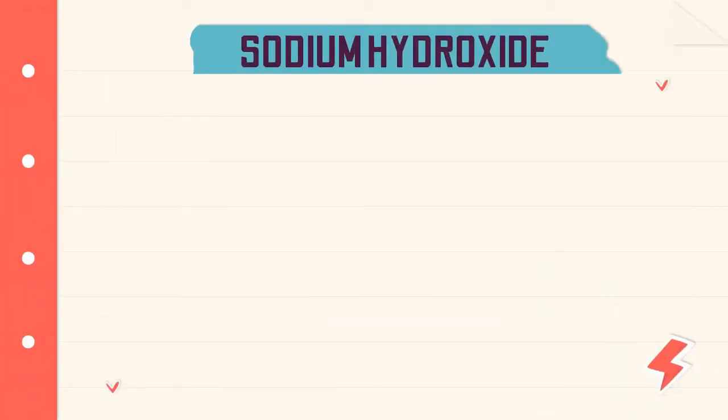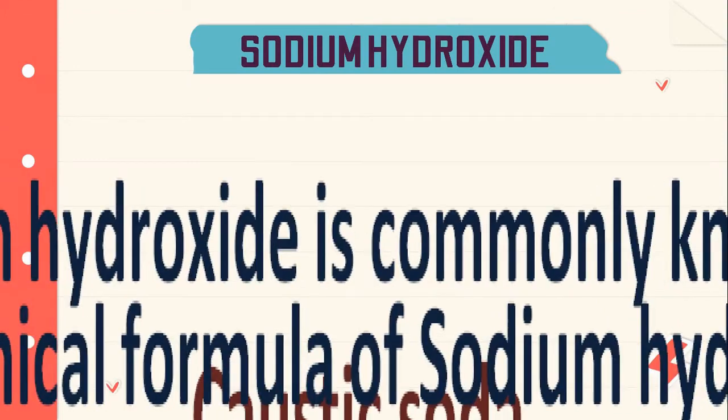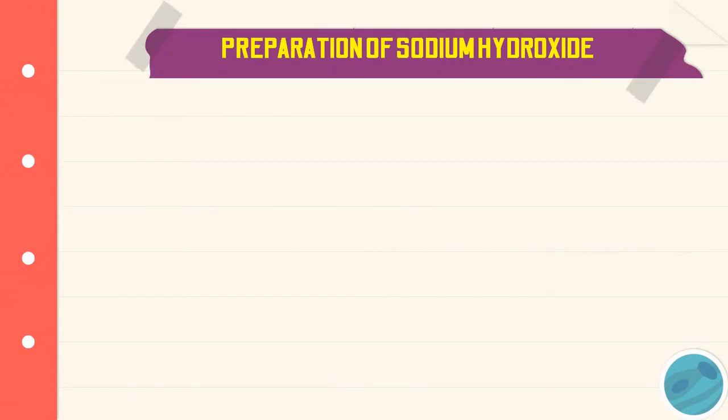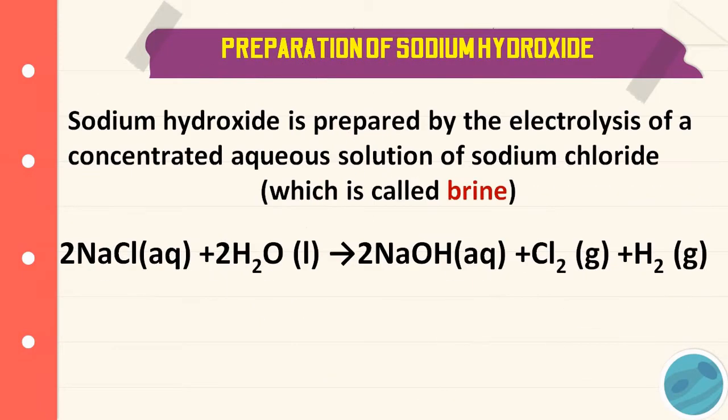Now, sodium hydroxide. Sodium hydroxide is commonly known as caustic soda. The chemical formula of sodium hydroxide is NaOH. Preparation of sodium hydroxide: sodium hydroxide is prepared by the electrolysis of a concentrated aqueous solution of sodium chloride, which is called brine solution.